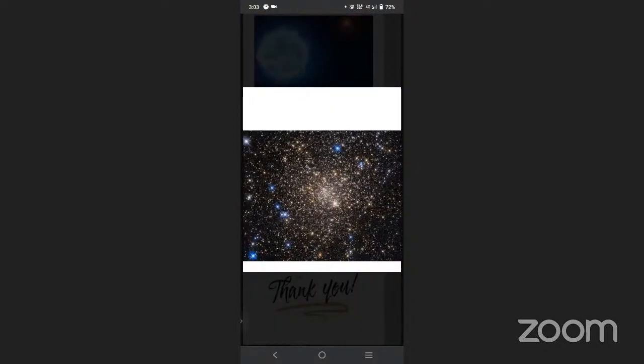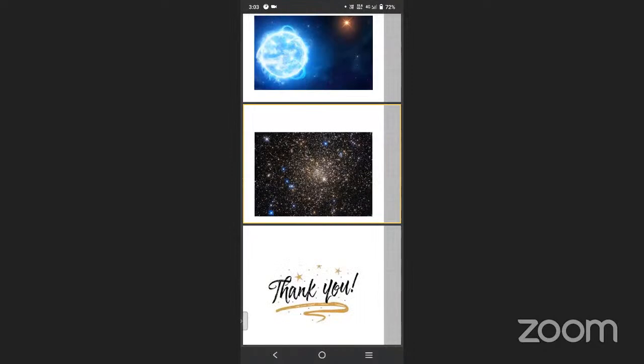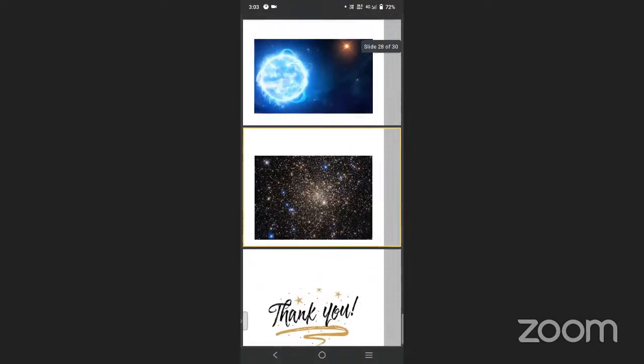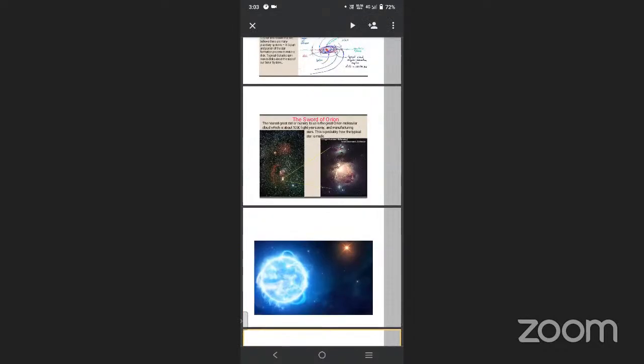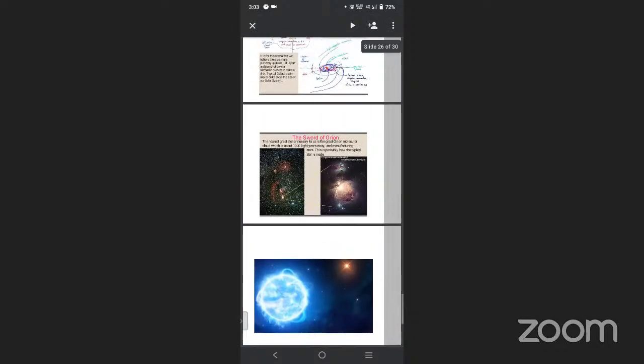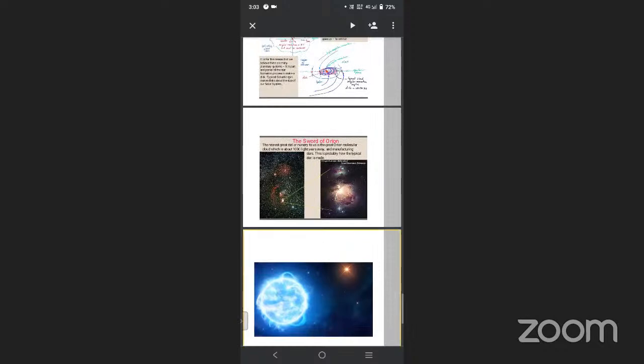This is the star and planet pictures, and there are n number of stars present in space. Then what is the sun? The sun is the star at the center of the solar system. It is a nearly perfect ball of hot plasma heated by nuclear fusion reactions. The temperature of the sun is about 5,778 Kelvin. The age of the sun is 4.603 billion years.